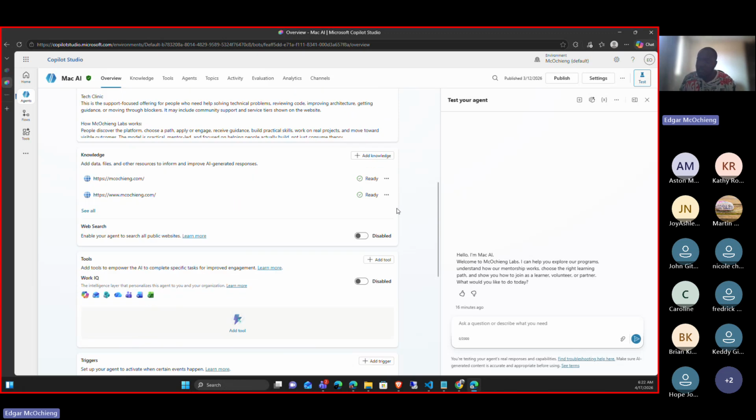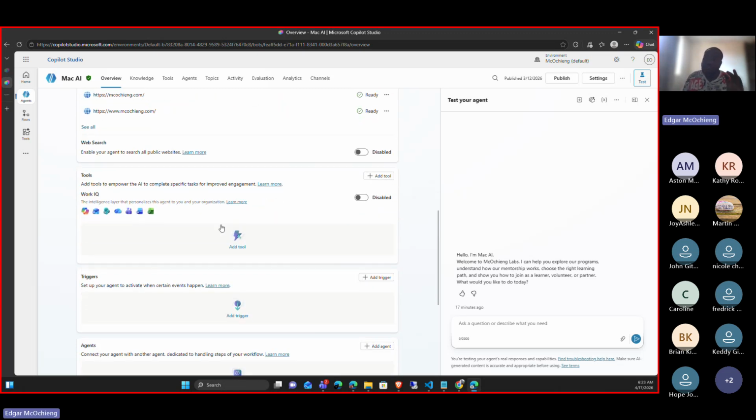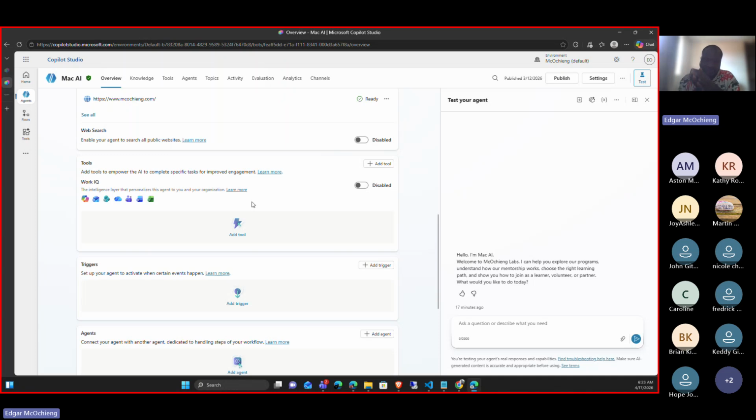Apart from that, we have web search, and this is where we enable our agent to go get information outside, from the web. Any website that is available on the internet, it can bring that knowledge into our bot. Apart from that, we have tools, and tools are very important in Copilot Studio. The importance of tools is that they extend our agentic capability.